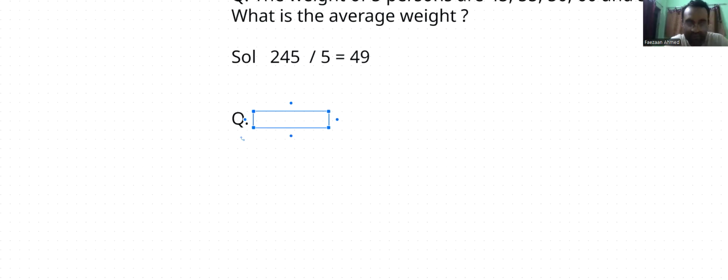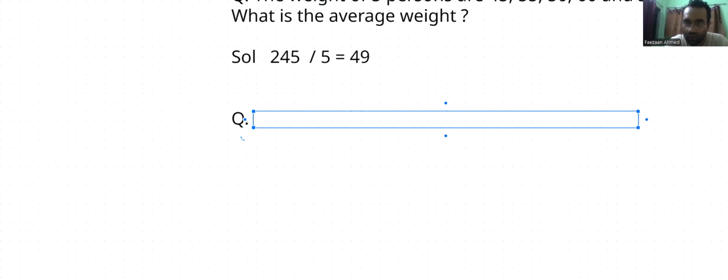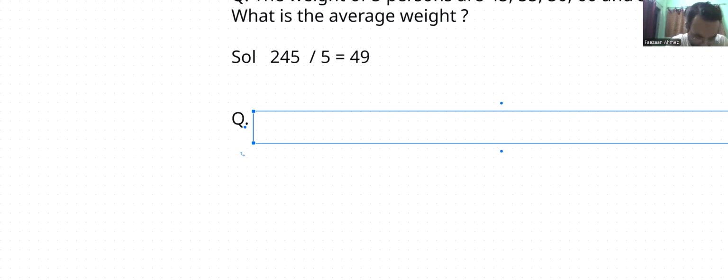The question is like this: the average weight of 8 men is reduced by 2 kg when one man weighing 80 kg is replaced by a new man. Find the weight of the new man.